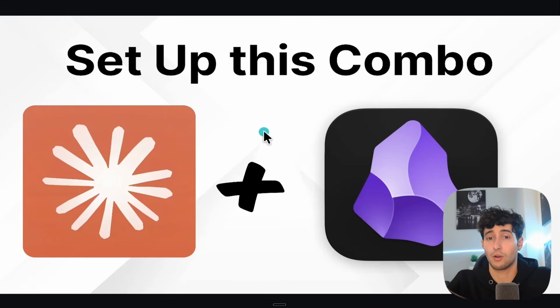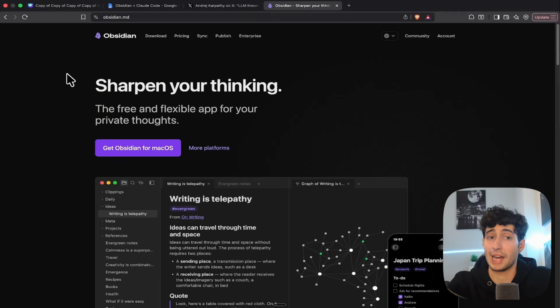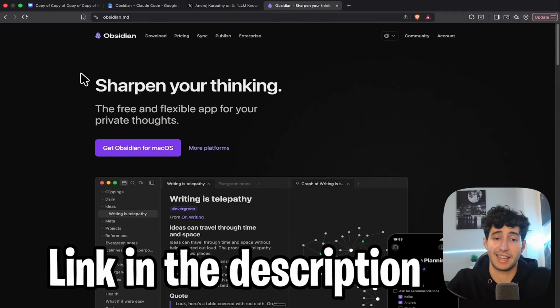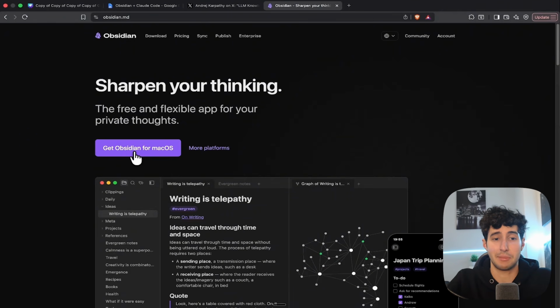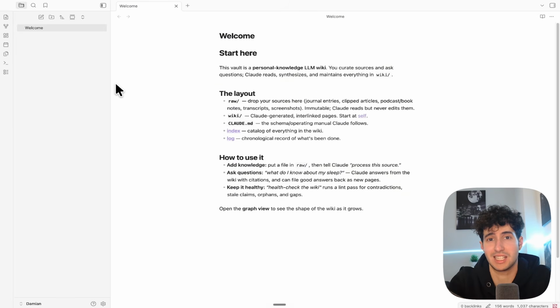So now that you understand why this combo is so powerful, let me first show you how you can set this up on your PC. And to do that, you first have to go over to obsidian.md, which I will also leave a link for in the description below, and then simply download it for your operating system. And once you open it up, you're going to see something like this.